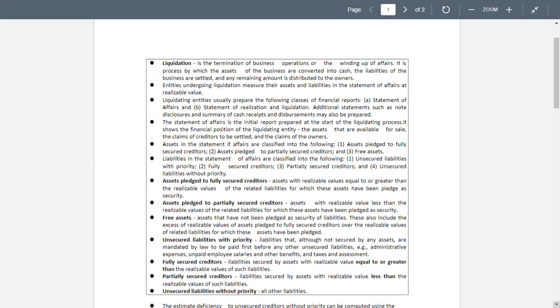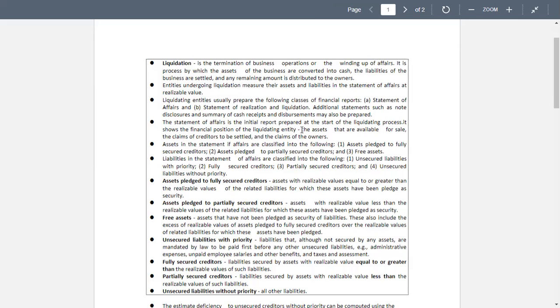usually prepare the following classes of financial reports. Letter A, statement of affairs, and B, statement of realization and liquidation. Additional statements such as note disclosures and summary of cash receipts and disbursements may also be prepared.